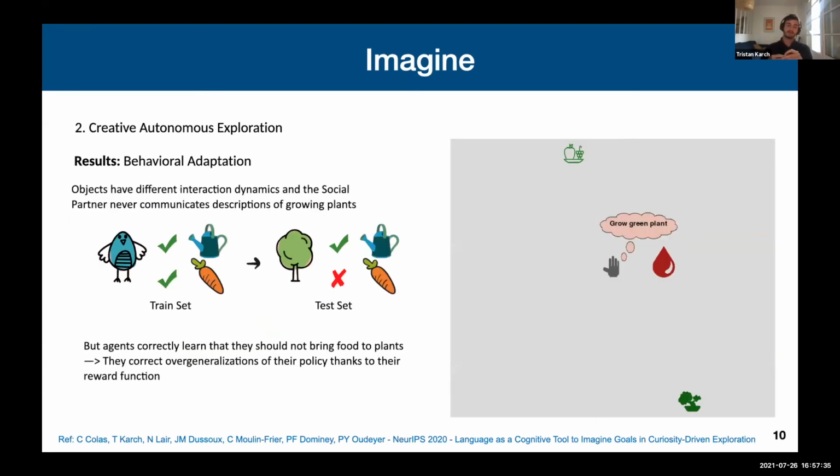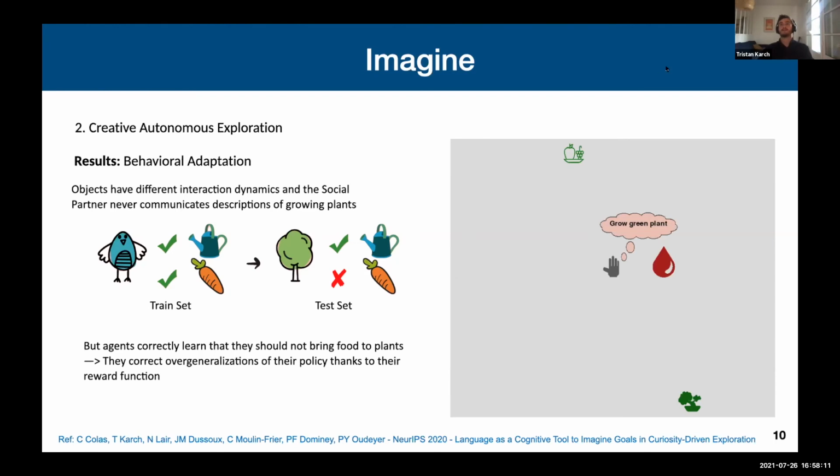And when testing for generalization on the set of descriptions involving growing plants, we observed an interesting feature about our Imagine architecture. We called it behavioral adaptation. If you remember, in Playground we have two different dynamics depending on the object we look at. For instance, if we want to make animals grow, we can bring them either food or water, whereas if we want to make plants grow, we only use water.